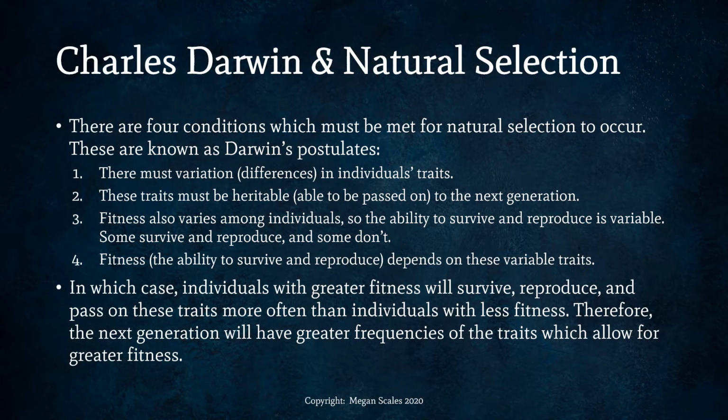Charles Darwin stated that there are 4 conditions which must be met for natural selection to occur. These are known as Darwin's postulates. There must be variation or differences in individuals' traits. So individuals in a population will have different traits. These traits must be heritable, able to be passed on to the next generation. The fitness, or the ability to survive and reproduce in your population or in your environment, also varies among individuals. So this means that some survive and reproduce and some don't.